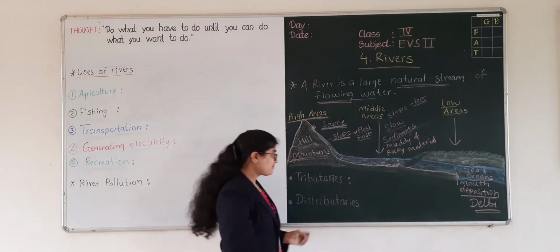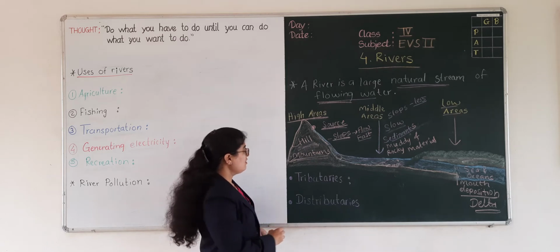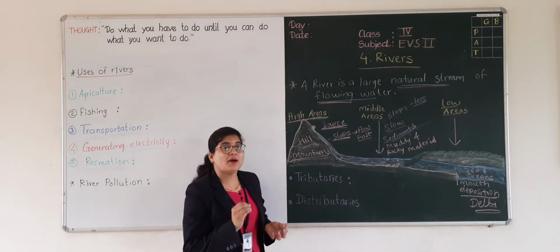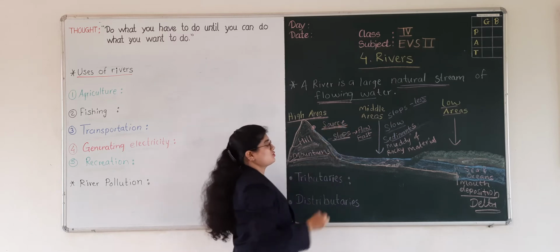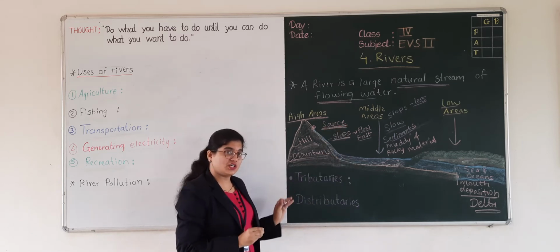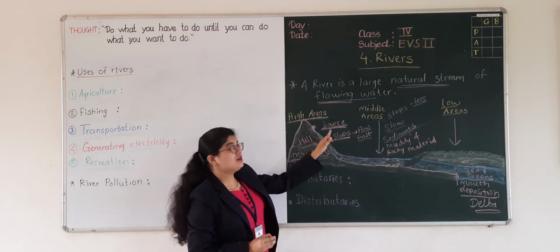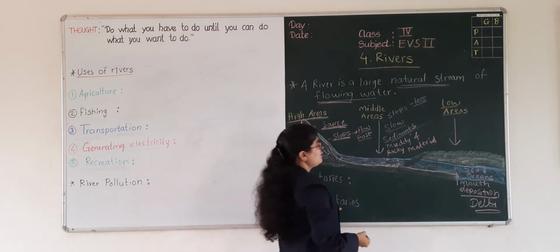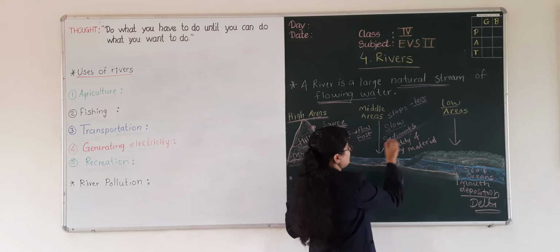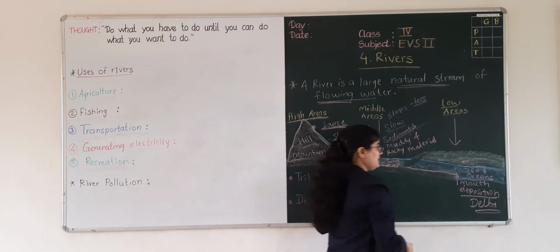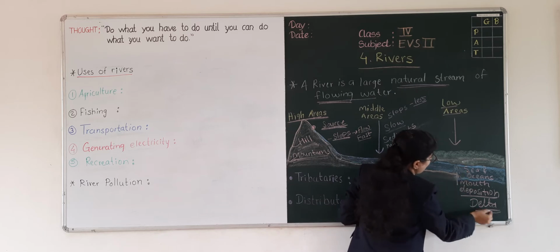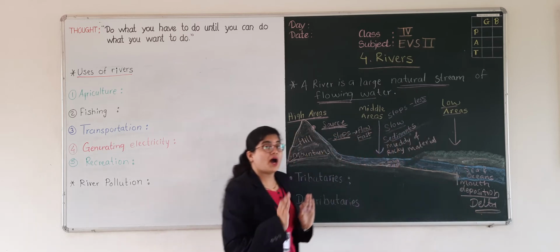So here we also have different parts of rivers. The first part is source, where the river starts its journey. Then here we have these sediments as part of a river. Then we also have this mouth and delta as the part of river.